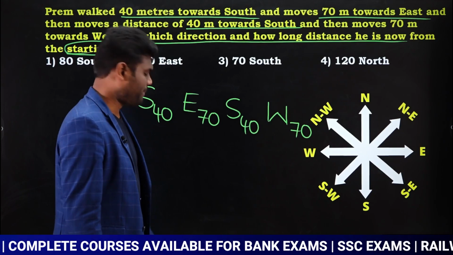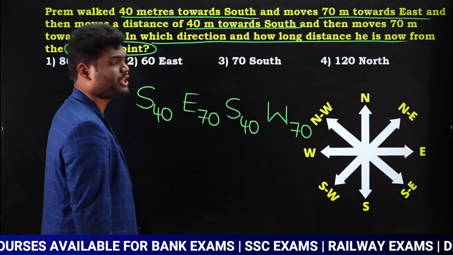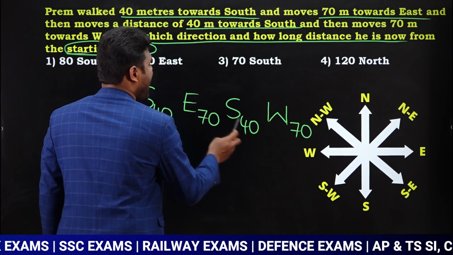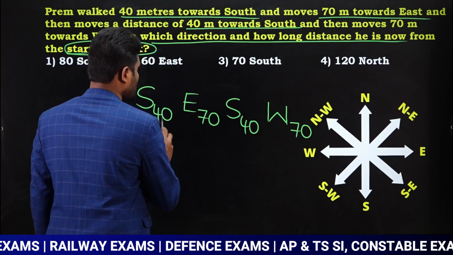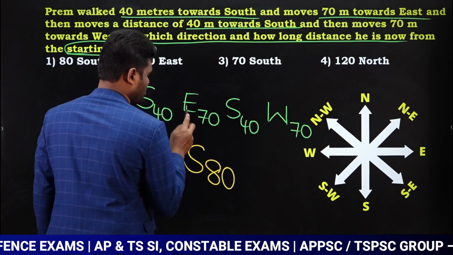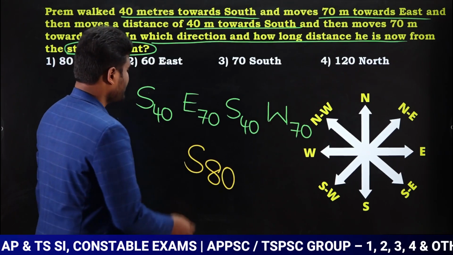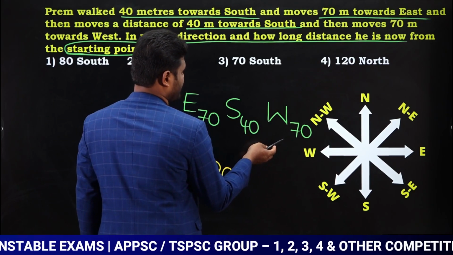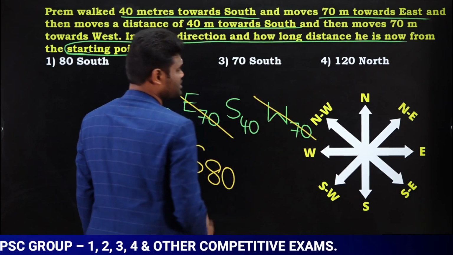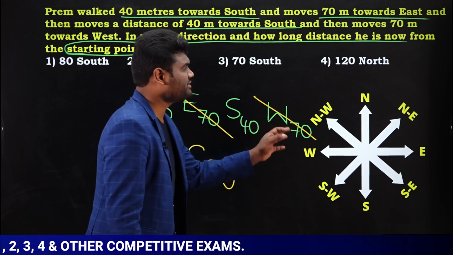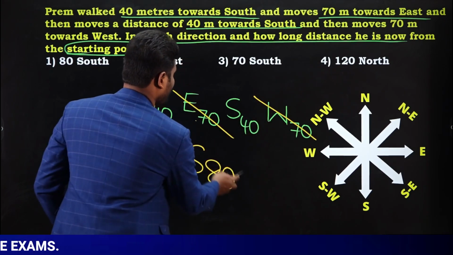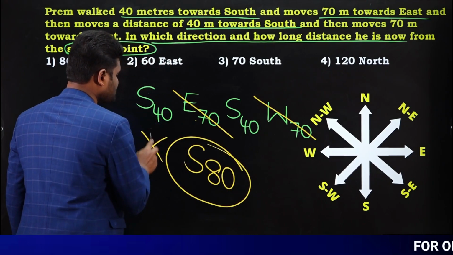Same, add, opposite you can cancel or you can subtract. Now if you observe south, south, now add both of this. When you add both of this, 40 plus 40, now this is going to be 80. So direction is nothing but south. South 80. Next, if you look at east, east opposite is west. East is 70, west is 70. 70 minus 70 means 0. Yes or no? So we can say east west gets cancelled. Finally, we are left with south 80.